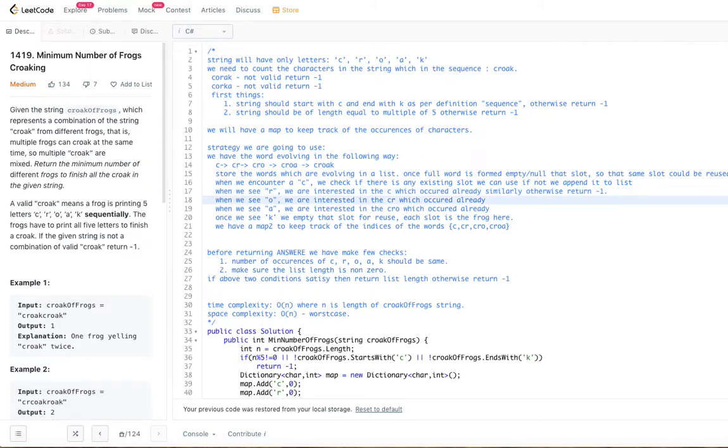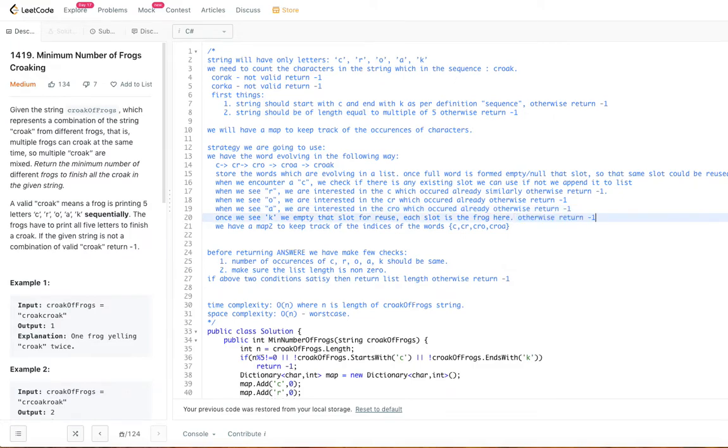So similarly here for O. If you see O, you need to have a string which you already saw as CR. So you join this O with CR. That way it will form a CRO. Otherwise, anyway, return -1. So return -1 holds good for all these characters, right?